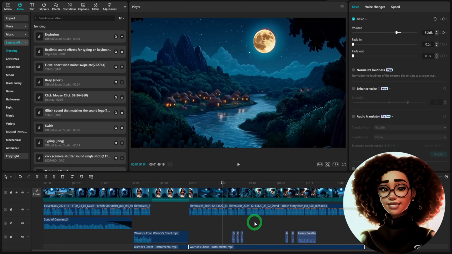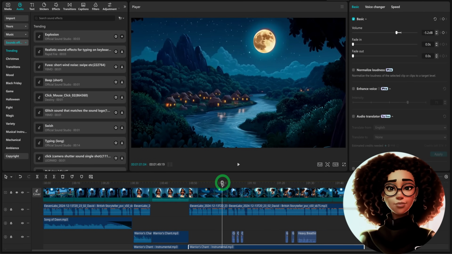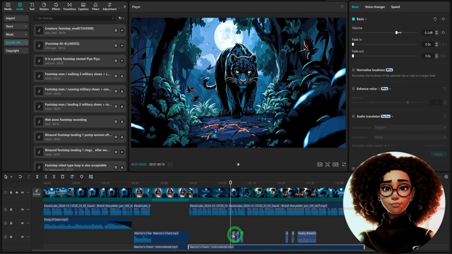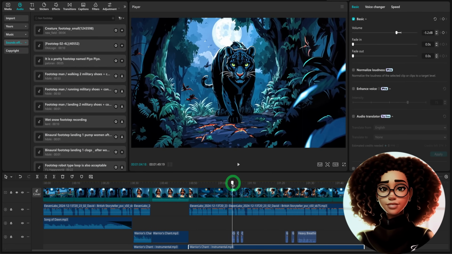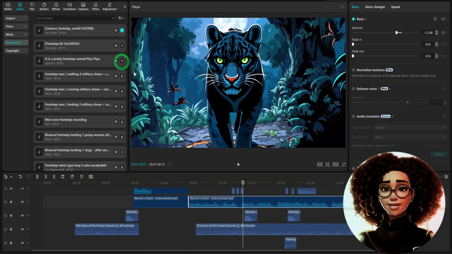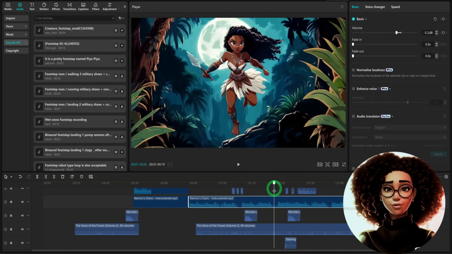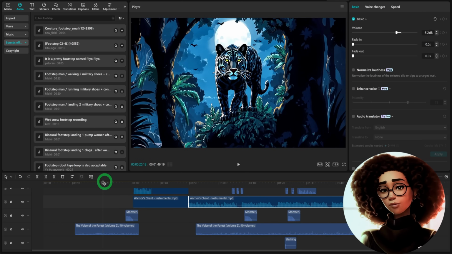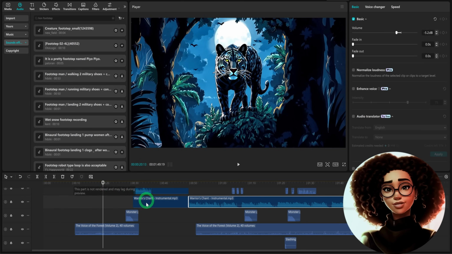to be. The next thing I did was to look for animal footstep sound effects. I found one and used it here where the jaguar was walking forward, moving step by step. You need to listen through and then place the effect step by step. The last thing I did was to add a forest sound, which I placed throughout the video to give it that ambience of a forest with water rushing and birds chirping. That was how I was able to put this together.